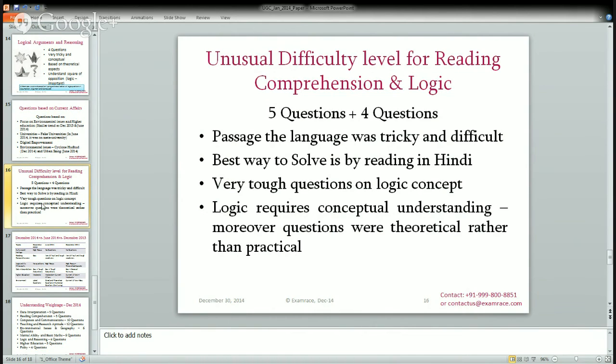However, this time the reading comprehension questions were very directly based on the statements given in the passage, except one question which was based on the writer's perception, and that was a question based on understanding and conceptual in nature. The 4 questions on logic were again tricky. So I should say this year, out of the 60 questions, there were 9 questions that were really difficult for most of the students.